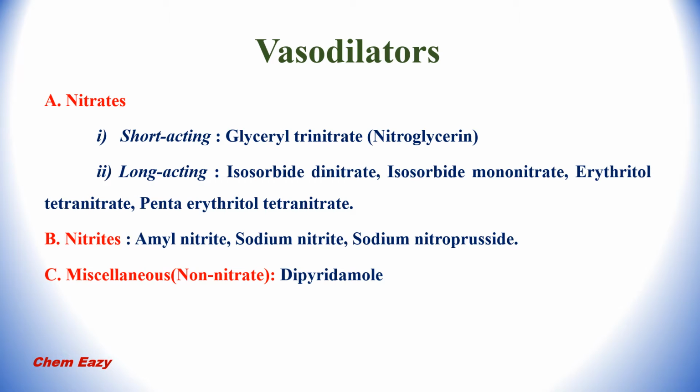Short-acting nitrates, example, glyceryl trinitrate, that is nitroglycerin, and under long-acting nitrates, isosorbide dinitrate, isosorbide mononitrate, erythritol tetranitrate, pentaerythritol tetranitrate. Then under nitrites, the available drugs are amyl nitrite, sodium nitrite and sodium nitroprusside. Then the non-nitrate includes dipyridamole.